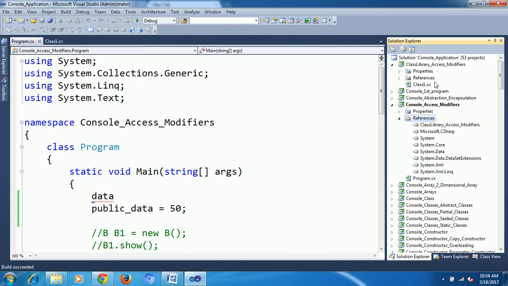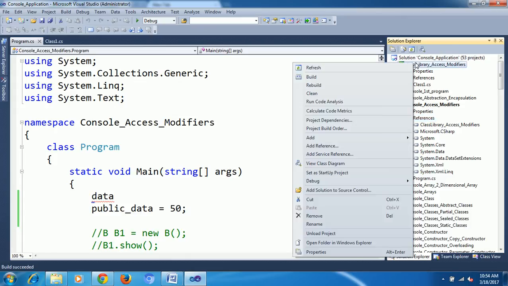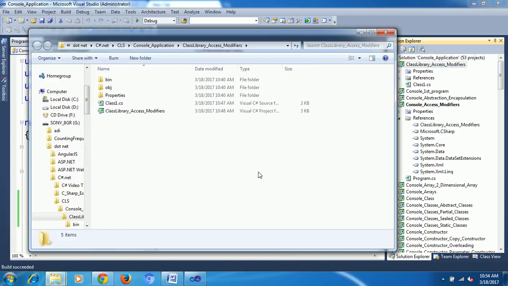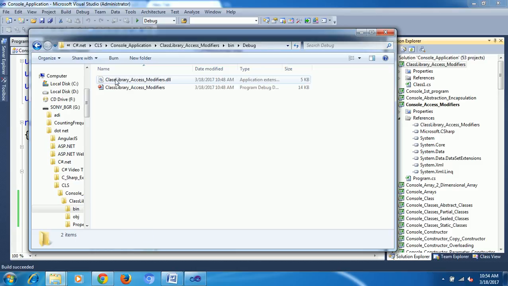Where you can find the DLL means just go to any project, right click, and open folder in Windows Explorer. Here you can see the bin folder. Under bin, debug, you can see the DLL file. This is what we are adding into our folder.